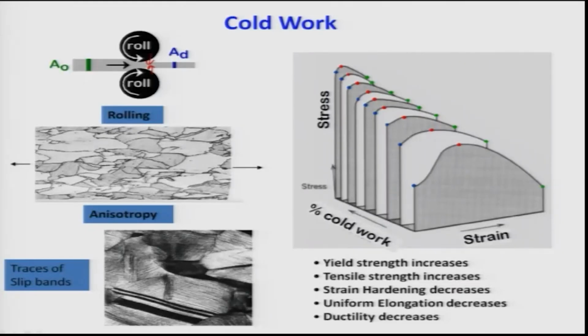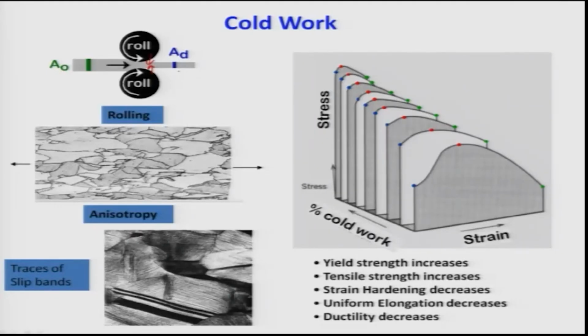As you see here very clearly, this is a plot between stress and strain. At the same time, the cold work is shown. Cold work means the percentage deformation induced in the material. If I take a rolled piece like that, then (A0 minus Ad) divided by A0 is what is known as cold work. That is the amount of deformation induced. Ad is the final cross sectional area, and A0 is the initial cross sectional area. So, therefore, initial minus final divided by initial is what is known as the cold work.